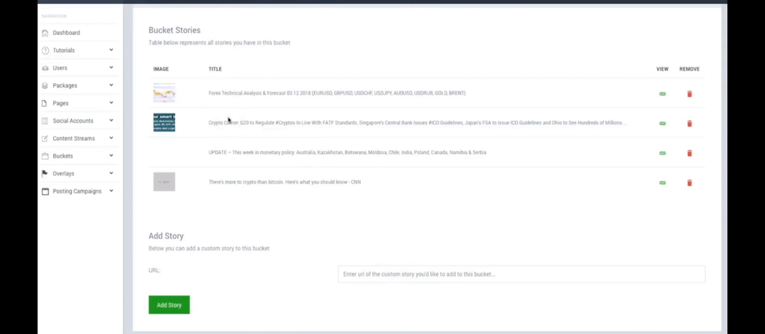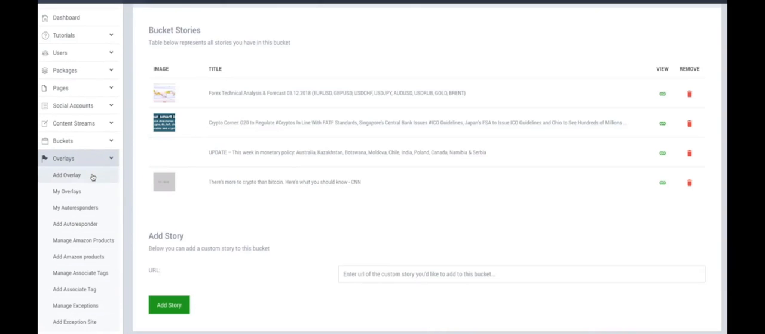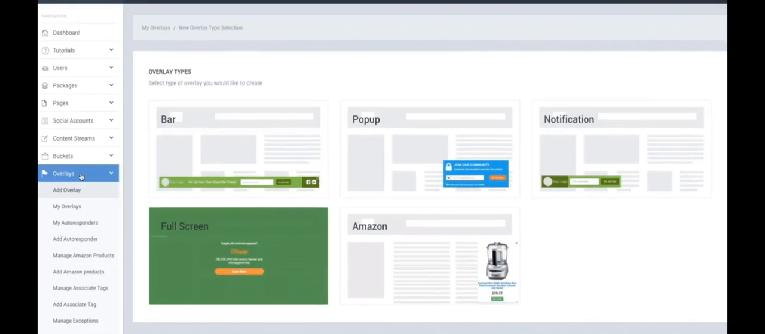Okay, so now that we have our content set up, let's go ahead and set up our overlay. And we have multiple different types of overlays built into Sociable. We have the bar down here that you can set up at the bottom and the top. We have the pop-up, which I showed you. We have a notification. We have the full screen, which I showed you, and I linked it to my Amazon. And then we have the Amazon products that allow you to just show these different products on either side of the page that show all of this great information.